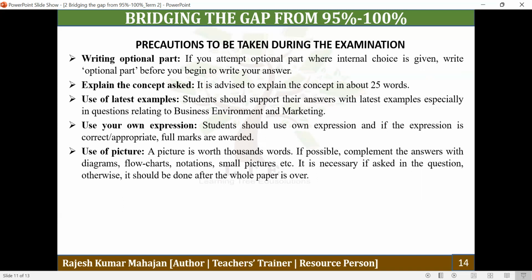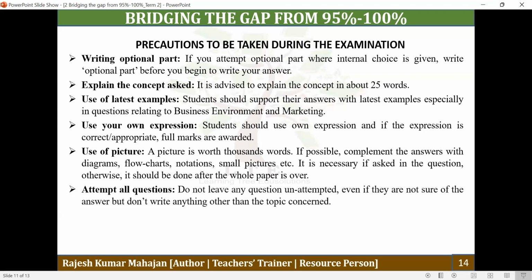Use the pictures. If you want to display your answer with the help of some pictures or diagrams, you should do that after the whole paper is over. And if you are left with time, then you should draw the diagram. While you are attempting the paper, if you want to draw some pictures or diagrams, just leave sufficient space. After you complete the paper, then you should draw the diagram and your picture, whatever you want to draw. Basically, it will make your paper presentation more attractive.